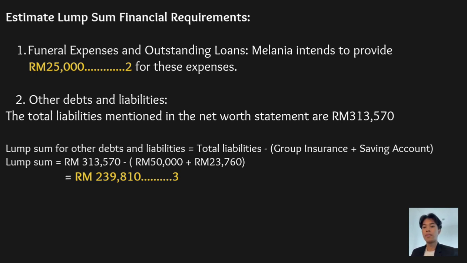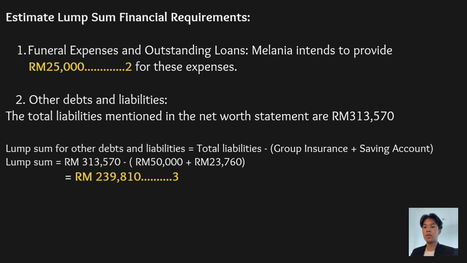And the lump sum for other debts and liabilities equals the total liabilities minus the group insurance plus saving account. And the lump sum equals 313,570 minus the total of group insurance plus saving account, which is